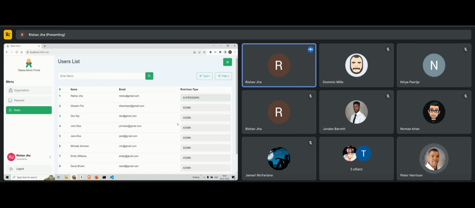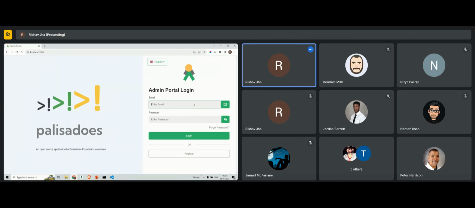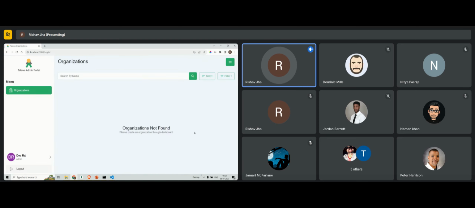Now I'll be logging in as an admin. Currently this admin is not a member of any organization. When this admin logs in, he will get this message over here: organizations not found, and that's it. We can improve this message. It should be something like you are not allotted any organization. I'll work on that.